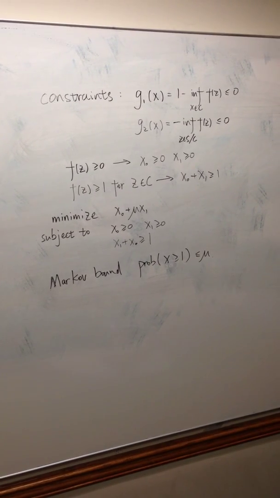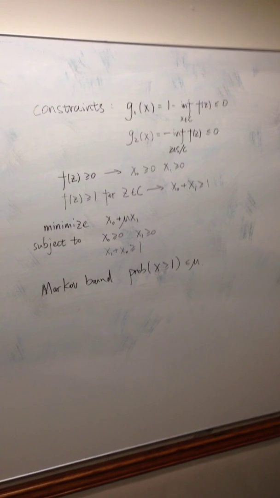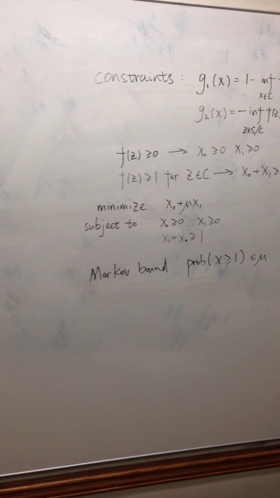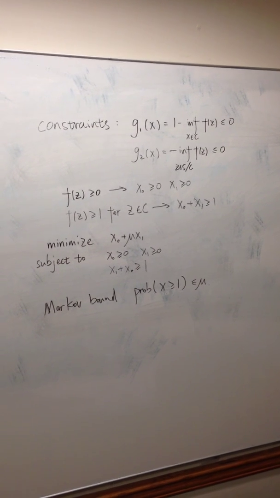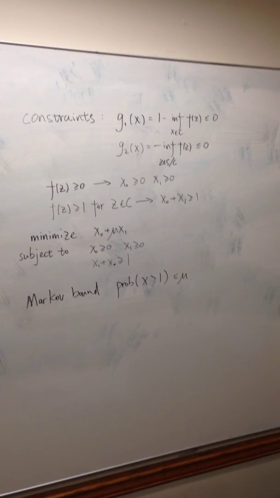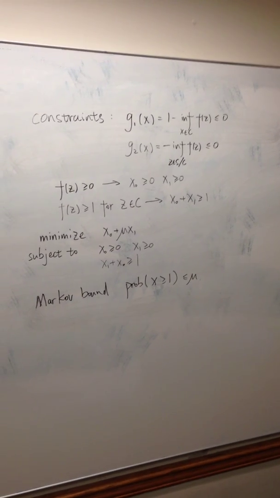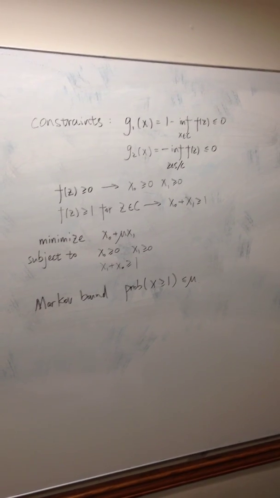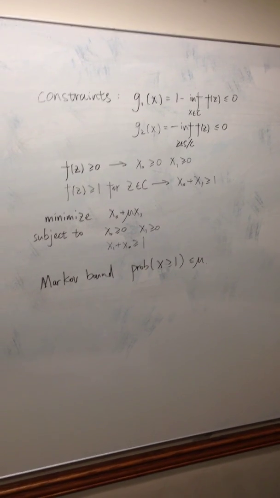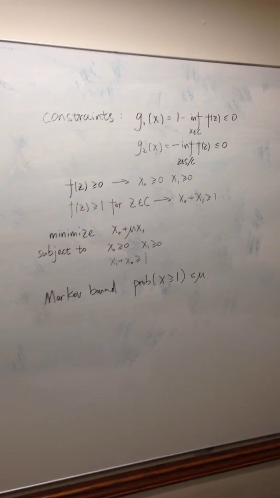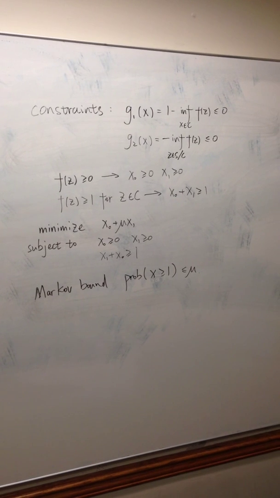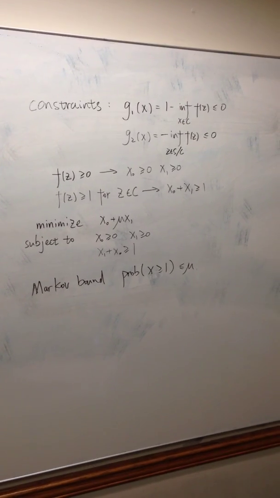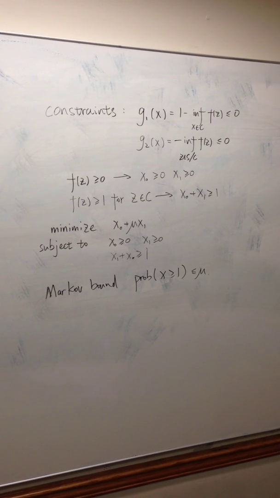While semi-infinite and infinite dimensional problems are beyond the scope of this book, we can still formally construct a dual of the problem, introducing a Lagrange multiplier function p(z), the Lagrange multiplier associated with the inequality f(z) greater or equal than 1 for z belongs to C, or f(z) greater or equal than 0 for z belongs to S minus C. Using an integral over z where we would have a sum in the finite dimensional case,